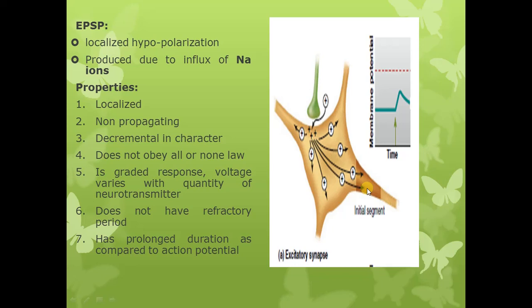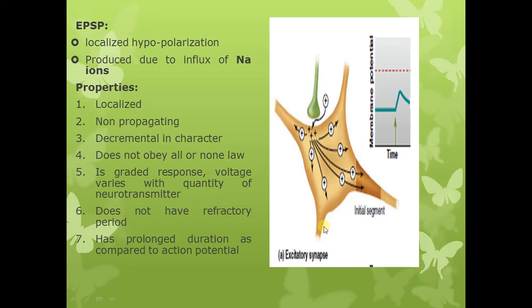And always remember that the action potential in the postsynaptic neuron is produced in the initial segment of the axon. Action potentials cannot be produced in the cell body or in the dendrites. Again, I am repeating that action potential is produced in the initial segment of the axon. The initial segment is the first segment of the axon, the point from where the axon arises from the cell body. So here the action potential is produced, and action potentials are not produced in the cell bodies and in the dendrites of the neurons.